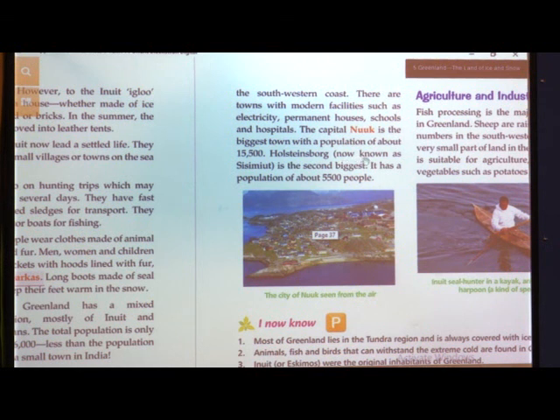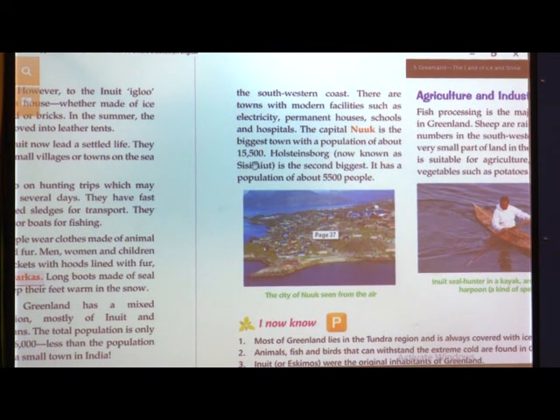Holstenborg, now known as Sisimiut, is the second biggest. It has a population of about 5,500 people. Such a small number of people are staying in Greenland.